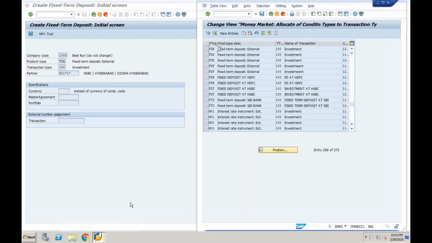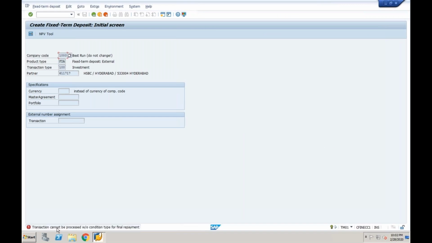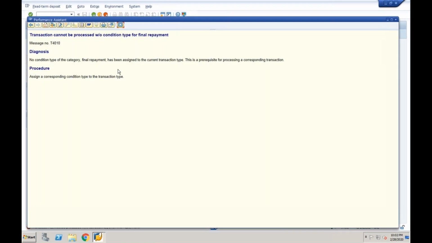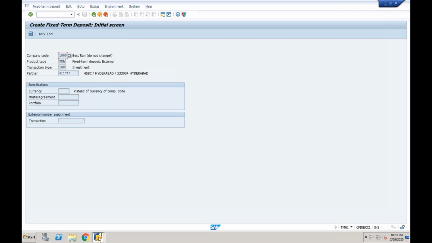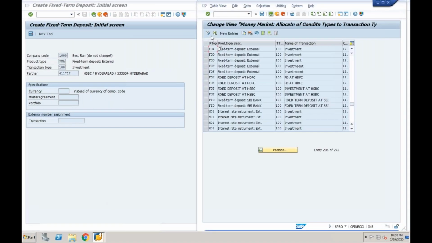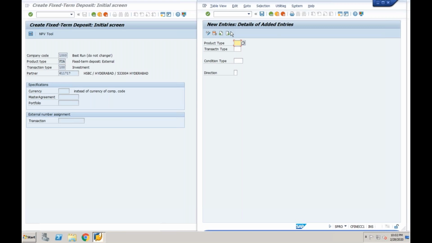Then try to post one transaction. Again, it is saying some more points. What is it saying? Transaction cannot be processed without condition type for final repayment. That means full repayment on maturity, right? So come back again. Go to new entries, again in condition type. Take your product type, transaction type. Full repayment on maturity, final repayment. Save.